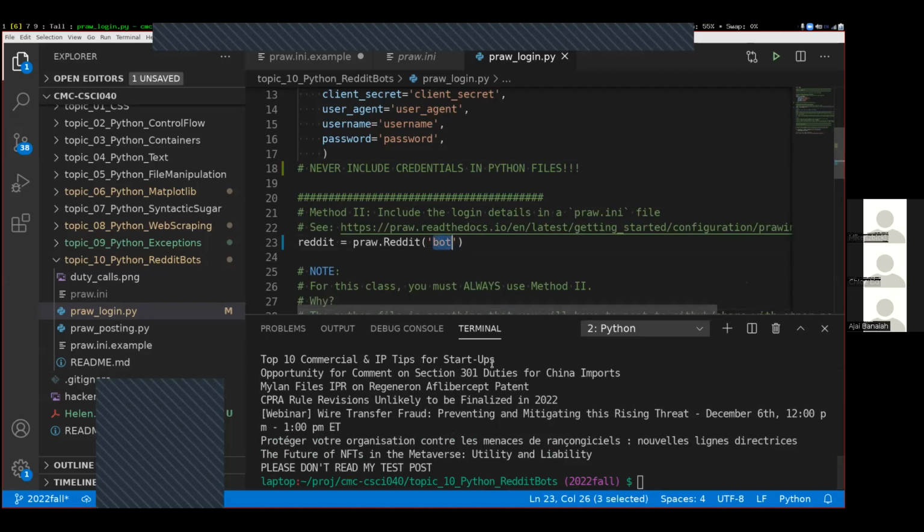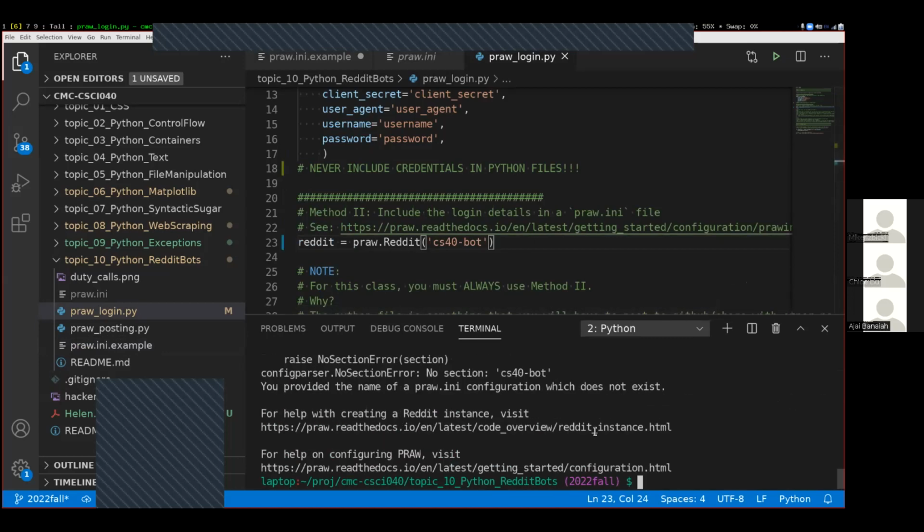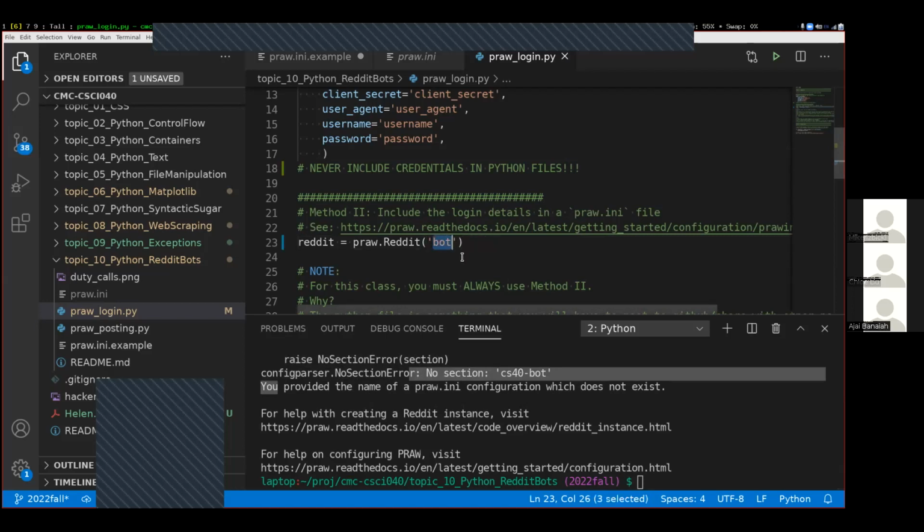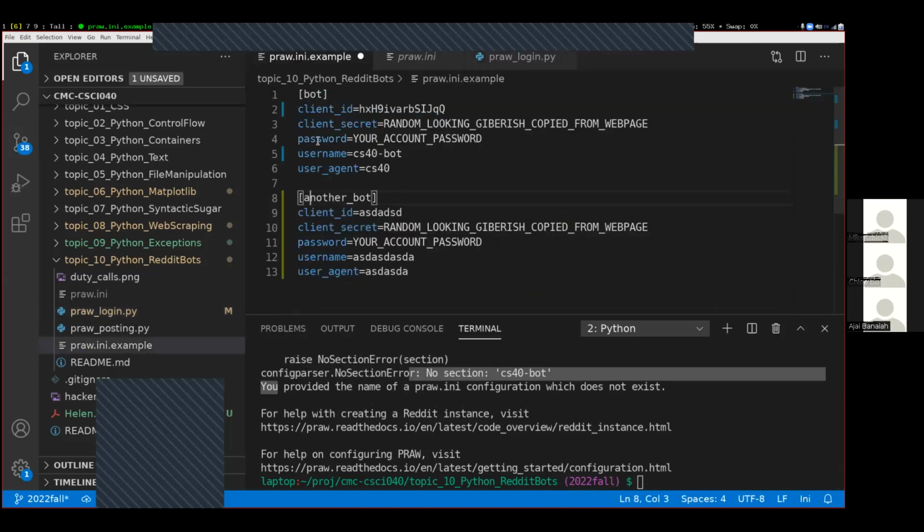If I were to change this text inside a bot right here to be, I don't know, something like my username, that is incorrect. It doesn't match what's inside of square brackets over here. So if I rerun this again, we actually get this same error message, no section error, no section CS40 bot. The most common cause for that, since I've already given you the base code, is that your pra.ini is just in the wrong spot or named incorrectly. But another possible cause is that what's inside this string right here doesn't match what's inside of one of these square brackets.